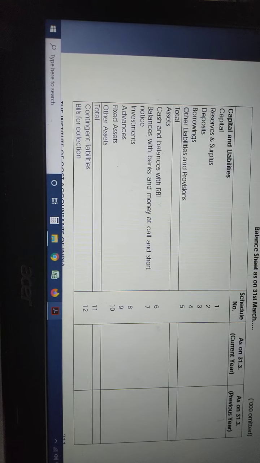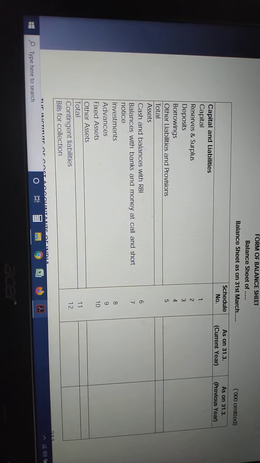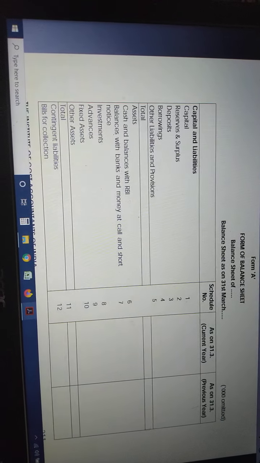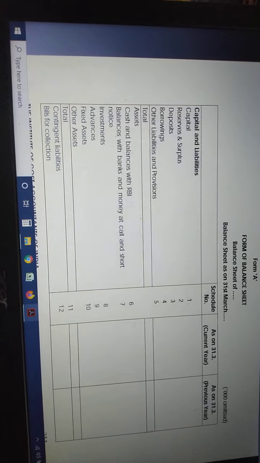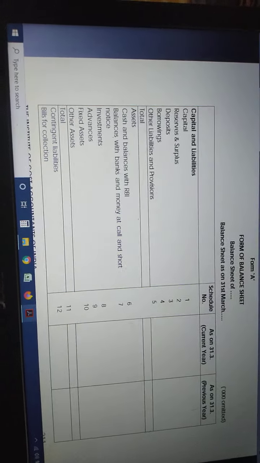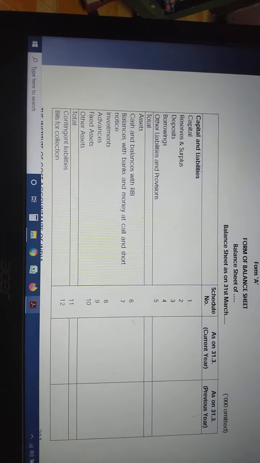Why am I repeating like this? Because you know the meaning of capital, you know the meaning of reserves and surplus, you know the meaning of deposits, but the point is how you are going to present these items as per the format. That is what is required under the examination. How you are presenting the items correctly, that is very, very important. This is more about presentation, please think. That is why I am reading all these things.